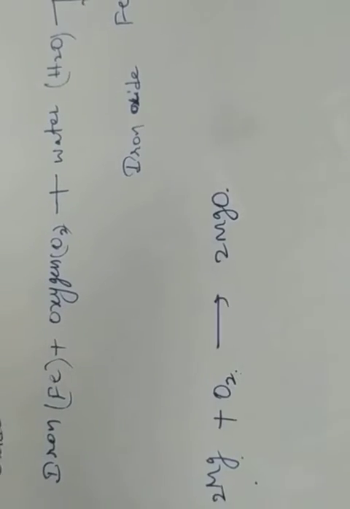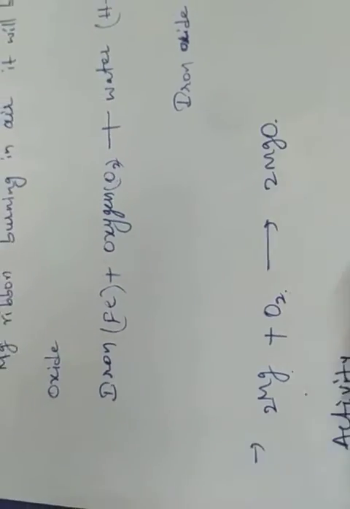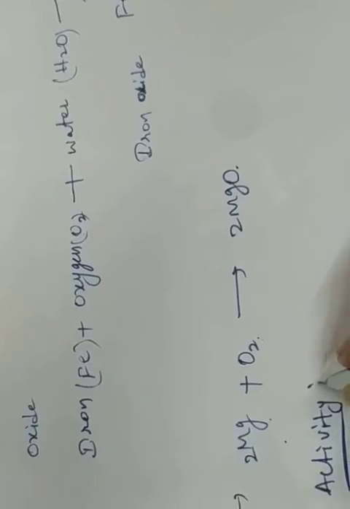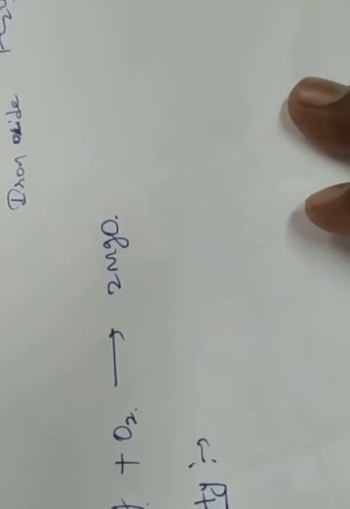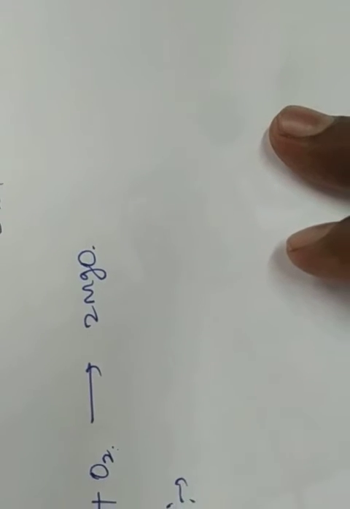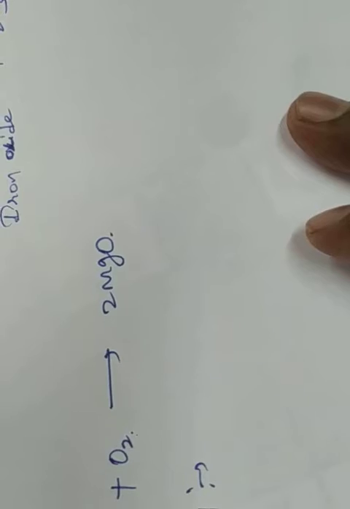And by an activity we have to understand the rusting of iron. In this activity, what do we have to do? First we have to collect the rust from the iron. We have to collect one spoonful of rust and dissolve it in a very little amount of water.